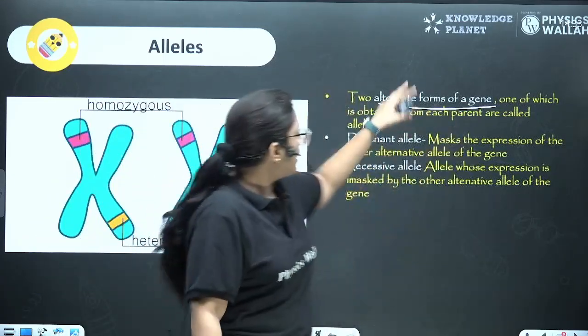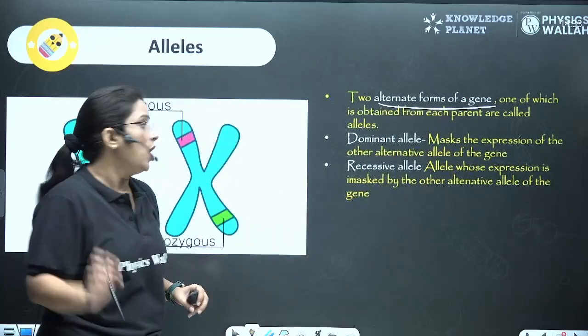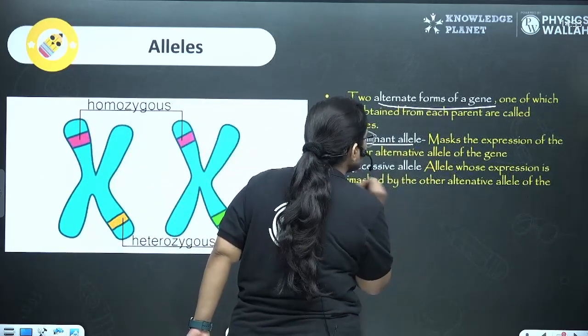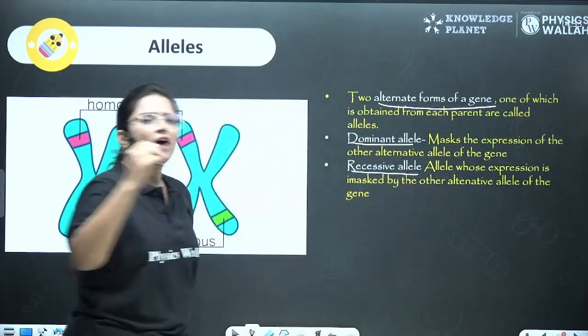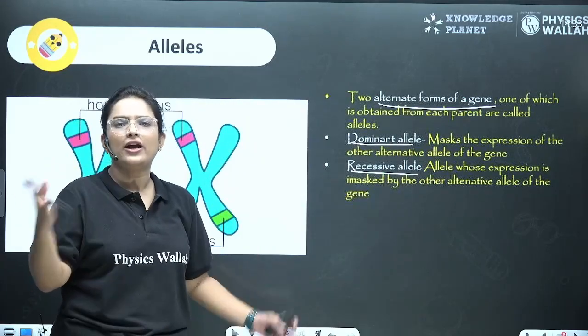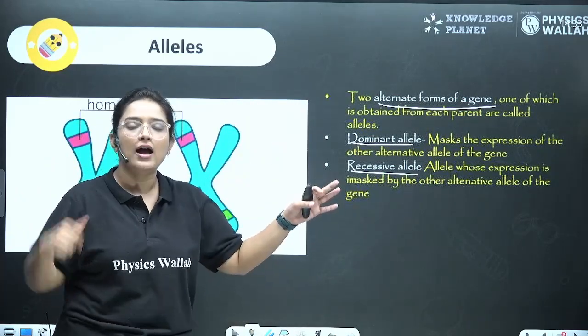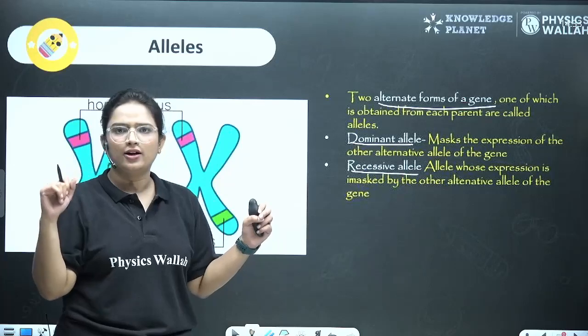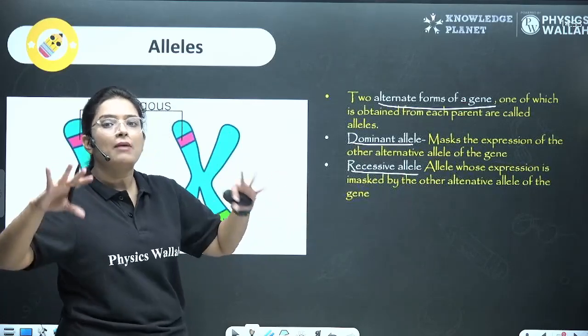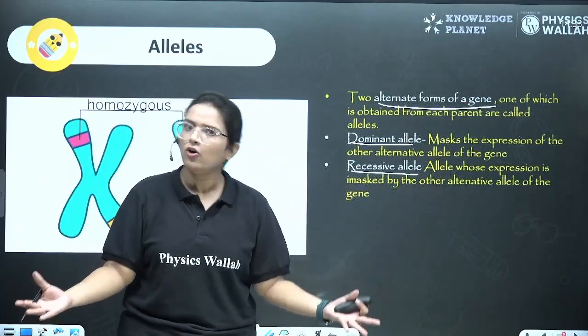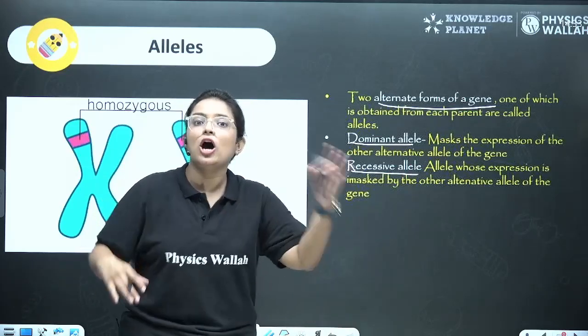See, the alleles are of two types, dominant allele and recessive allele, right? Of course, we know at our homes also, we have a dominant partner and a recessive partner. For example, mama rules at our homes, so she's the dominant part.